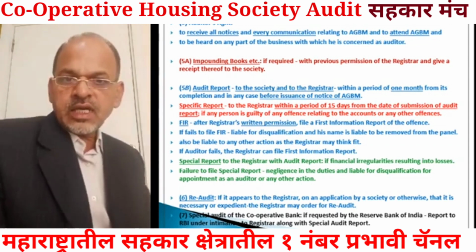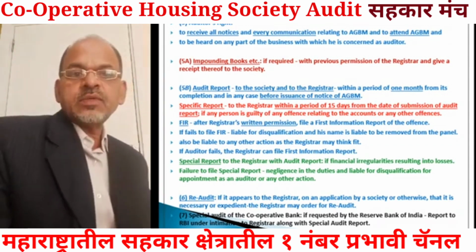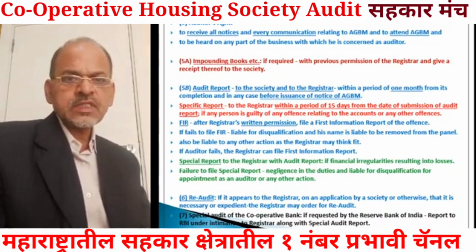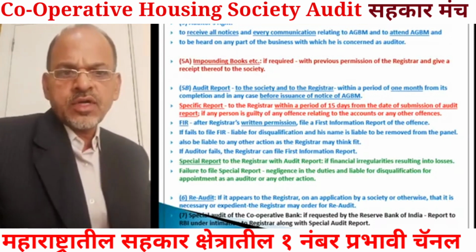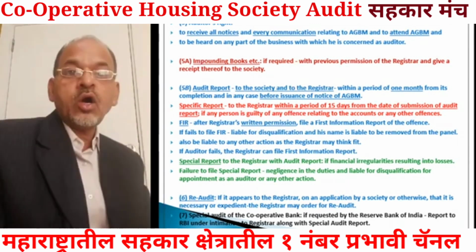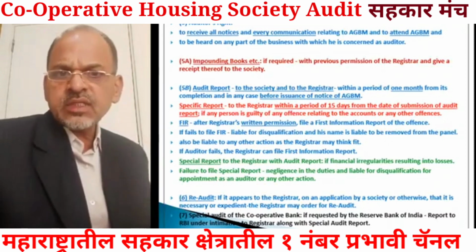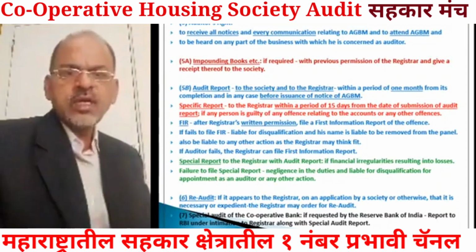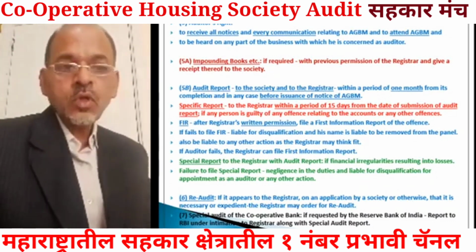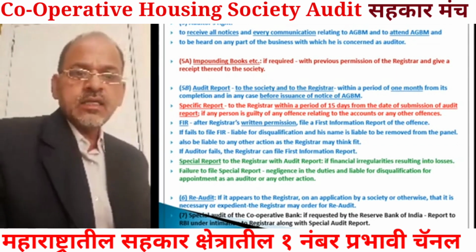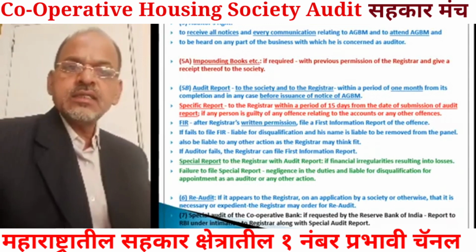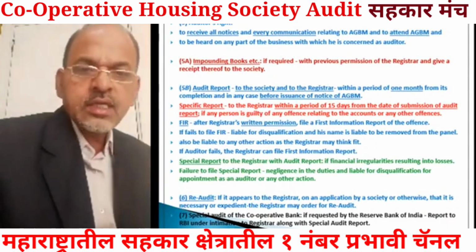Okay, so the provision regarding re-audit is as per subsection 6 of section 81 of the Maharashtra Cooperative Societies Act 1960. Let us see about re-audit. If it appears to the registrar on an application by the society or otherwise, meaning even some members also can demand re-audit, that it is necessary or expedient, then the registrar may order for re-audit.